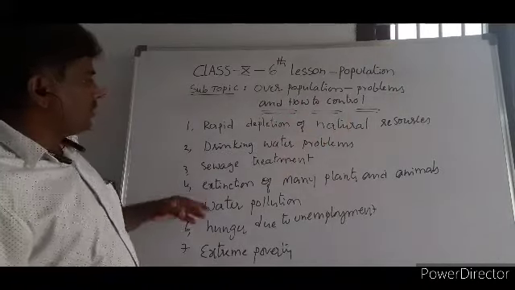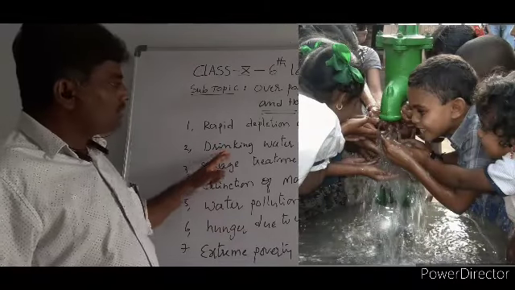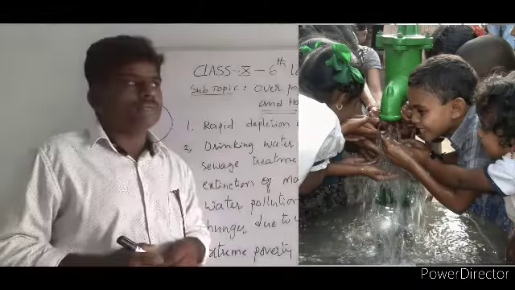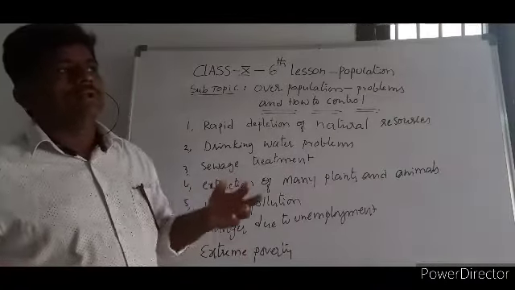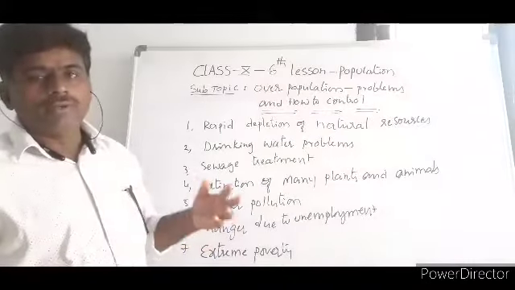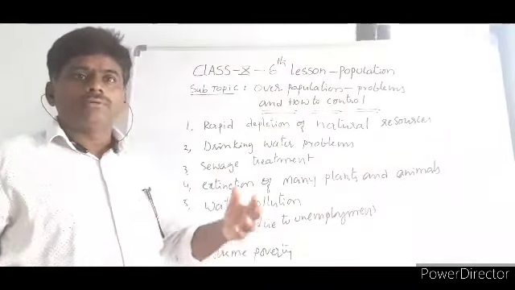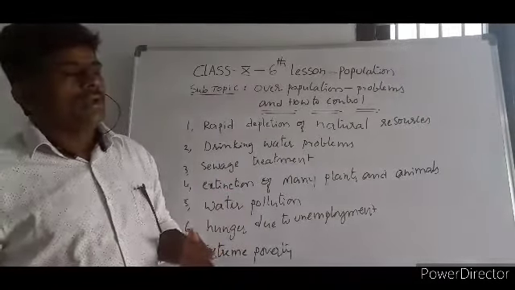Coming to the second point: when population increases, drinking water problems will automatically arise. You know very well, even though we have completed more than 75 years of independence, we are still not able to give drinking water to many people in India.